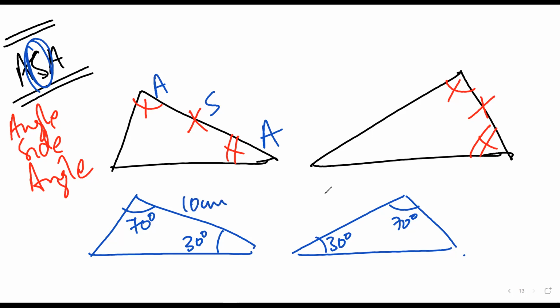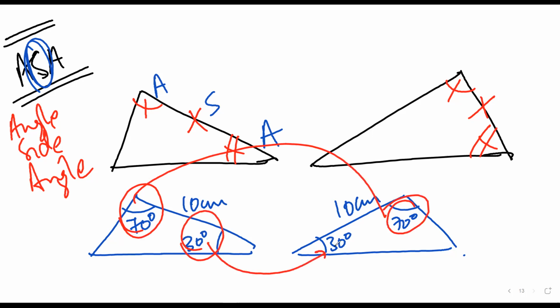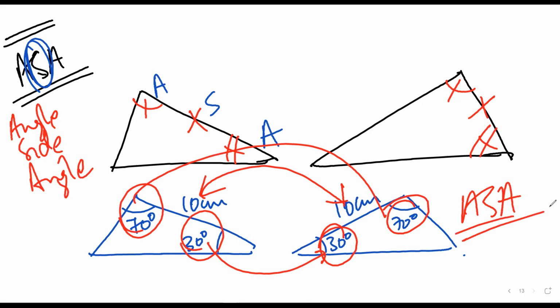This is 10 centimeter and this is 10 centimeter. So is it making sense? Yes, sir. So this angle is equal to this angle. This angle is equal to this angle. And the included length of the sides are equal. Therefore, ASA is applicable. Sarthak, is it making sense?